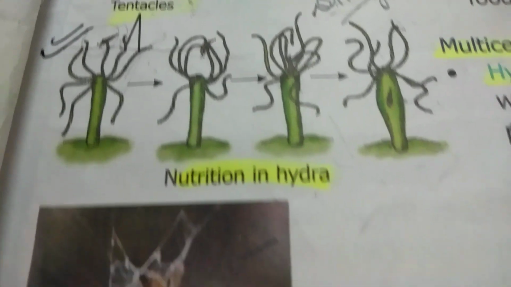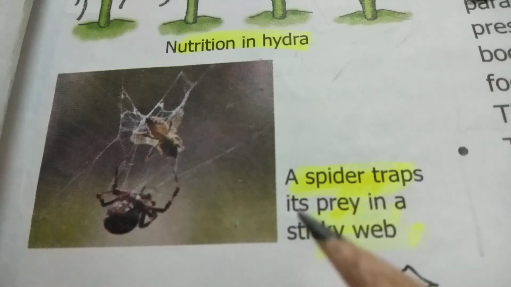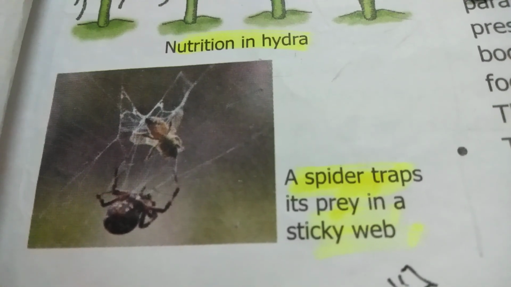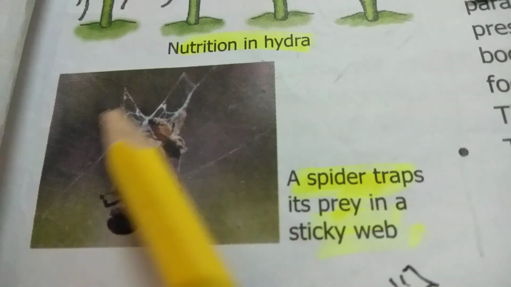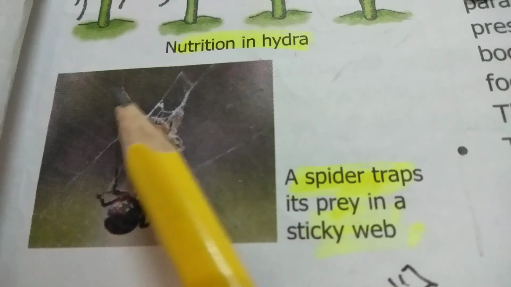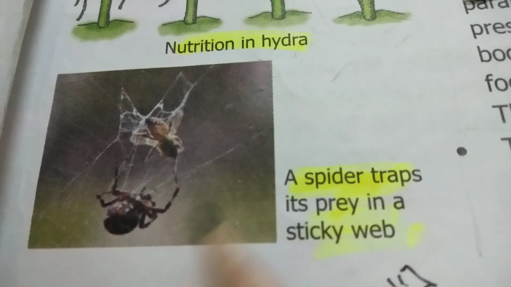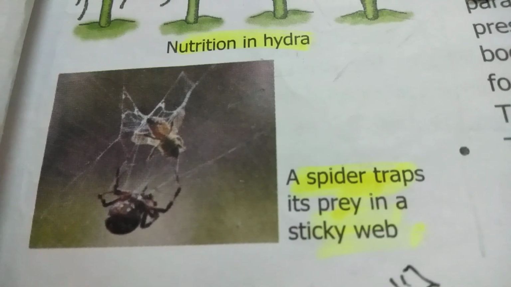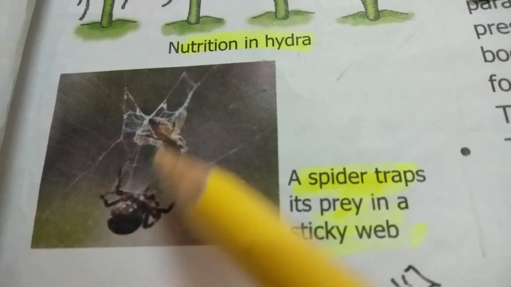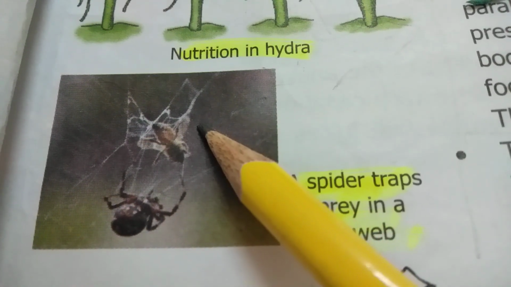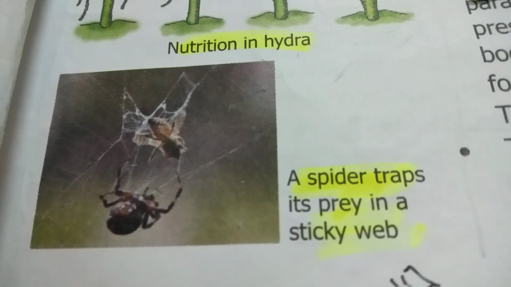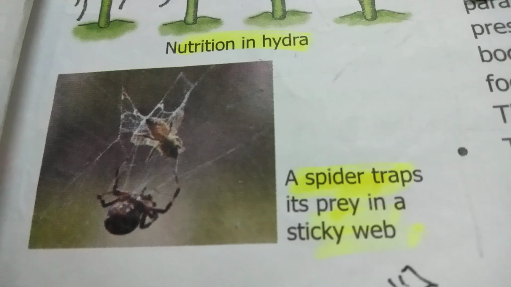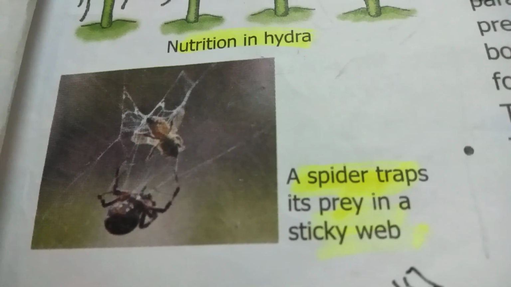Okay, see, next we are having what? A spider. See, the spider traps first of all its prey where? In the streaky web that is woven by the spider, and after then the spider just injects what? Digestive juices in the body of prey for digestion, and after then sucks all the nutrients from the digested body of the prey. Okay, this is how the spider takes its nutrition.